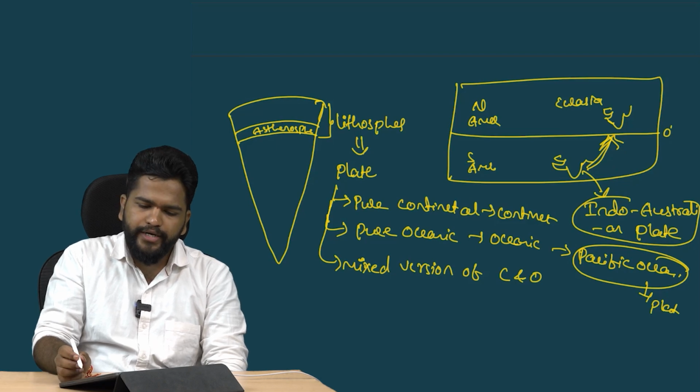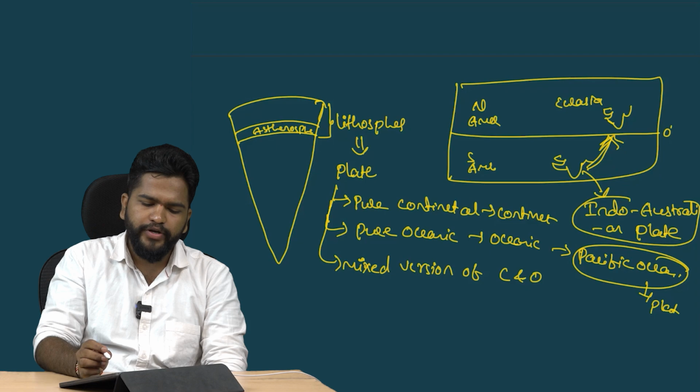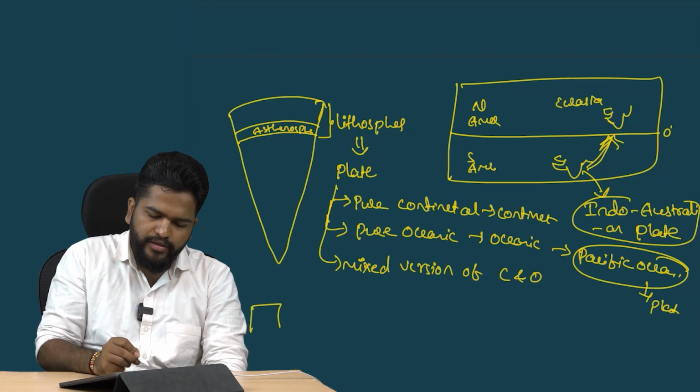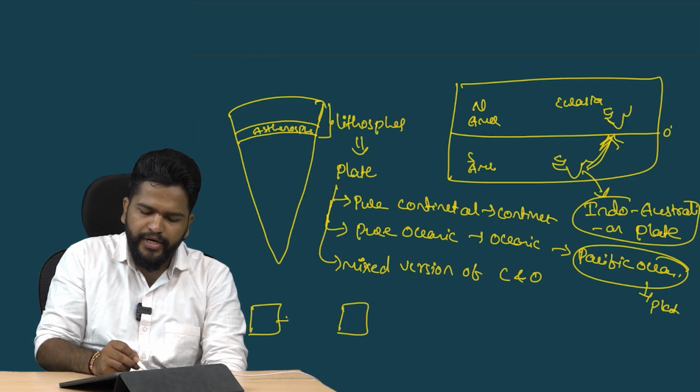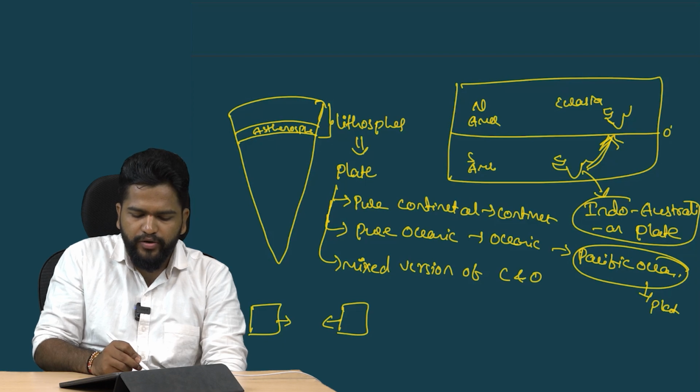Here, to understand convergent and divergent, we look at how these plates move. When one plate and the other plate move towards each other, we call it convergent movement.